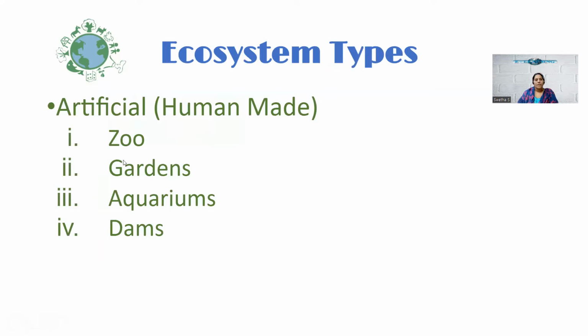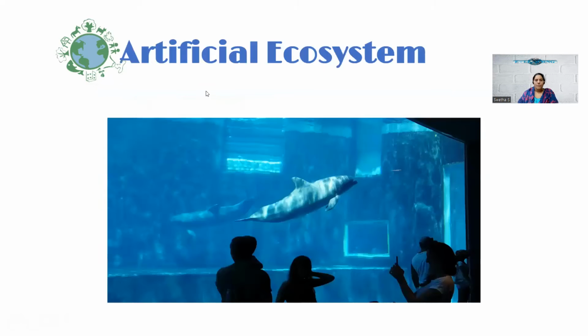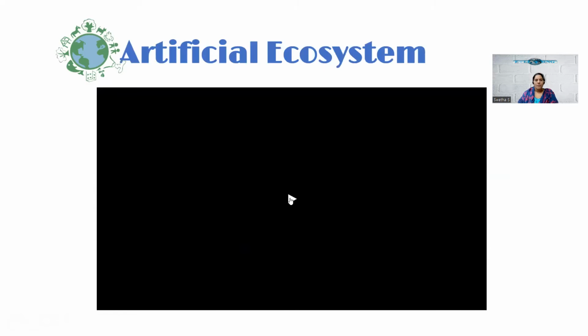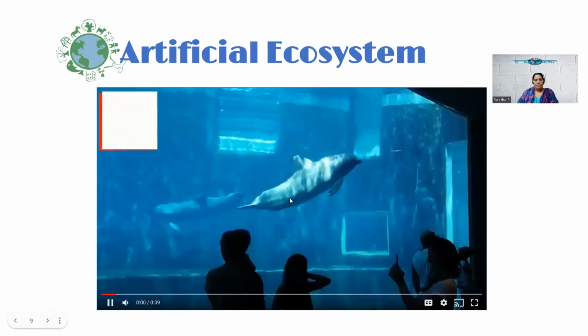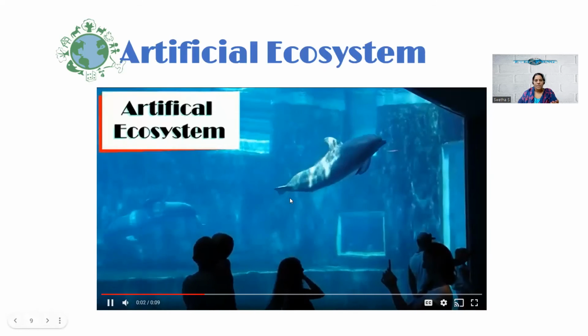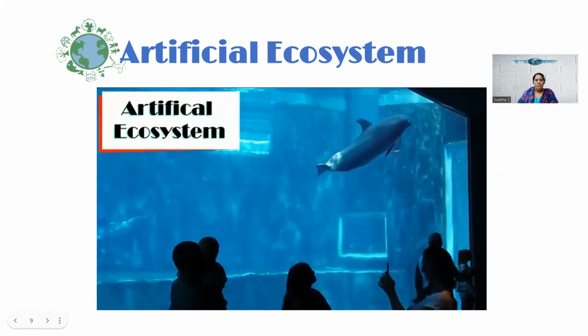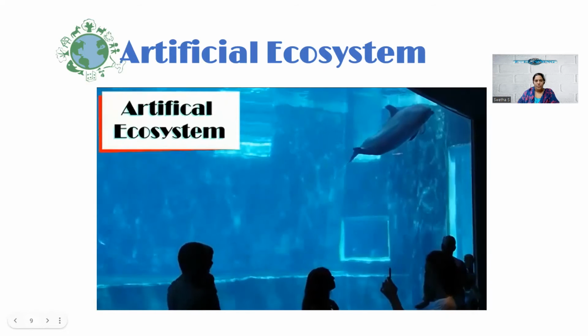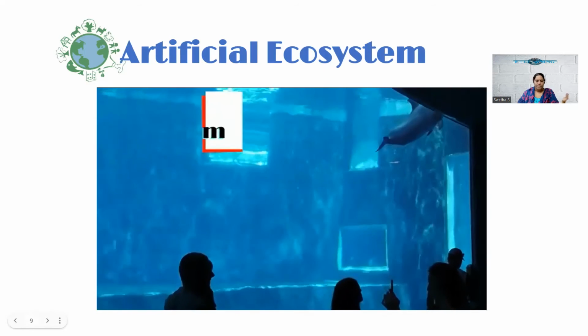So next, artificial ecosystems are human made. The examples include zoo, gardens, aquariums, dams, etc. In this video, you can see the artificial aquarium which is created by human beings, which is a best example for artificial ecosystems.